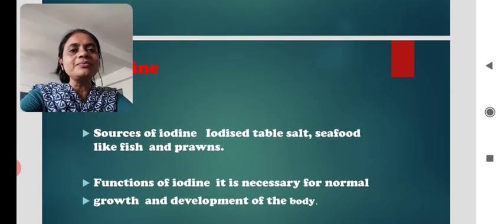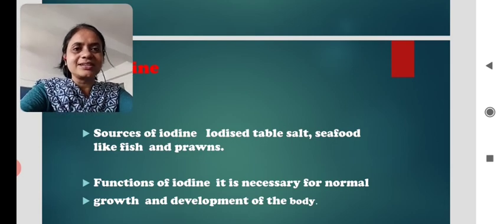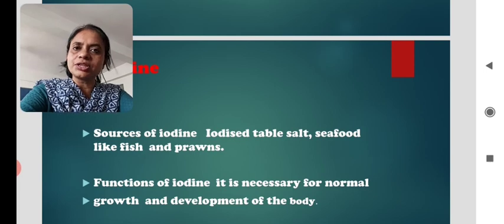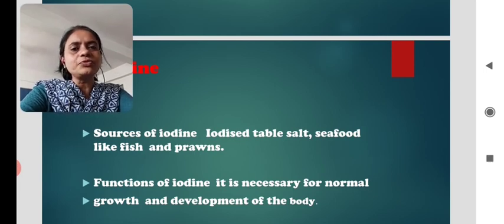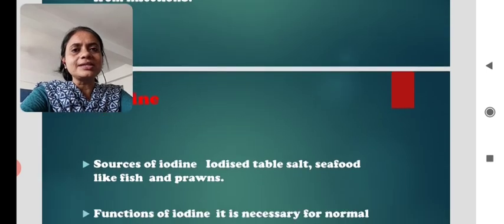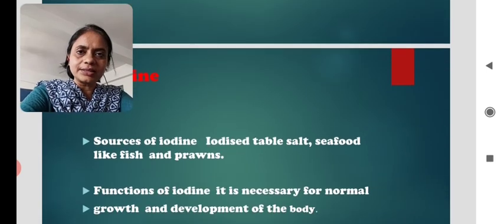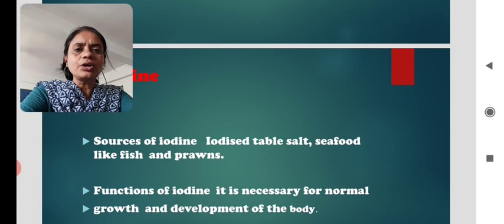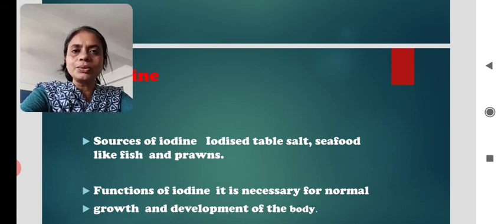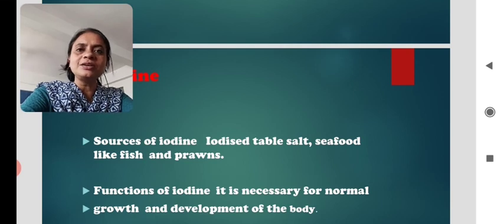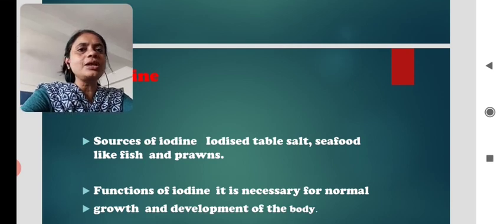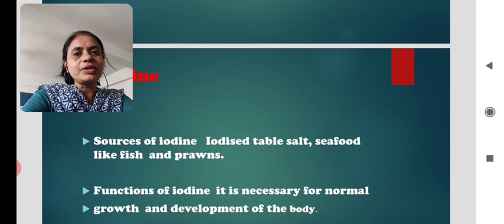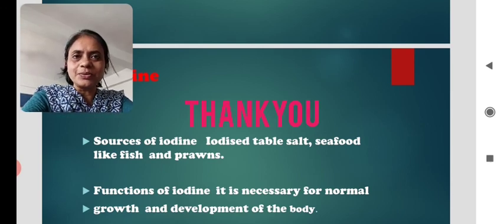Iodine we get from salt. Yes. So iodized table salt, seafood like fish and prawns. Such foodstuffs provide us this iodine, which is very essential for our good health. And the function of this iodine is it is necessary for normal growth and development of the body. So this is all about the minerals, and we have learned about the vitamins also. Okay.